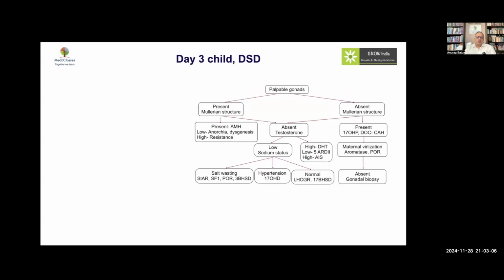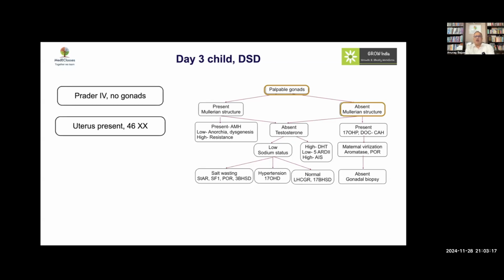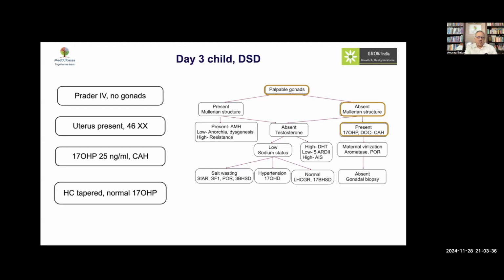The second scenario was more of a diagnostic challenge: a day 3 child with DSD who again presented with Prader 4 with no gonad. This looks like XX DSD, and on further evaluation was found to have Mullerian structures, and the karyotype was 46XX, confirming this. At that point, a borderline 17 OHP was identified, and based on that a diagnosis of 21 hydroxylase deficiency was made, and the child was labeled for life in terms of treatment. Then the treating physician found that they could cut down the dose of hydrocortisone and the 17 OHP remained normal, which really excluded CAH as a possibility.